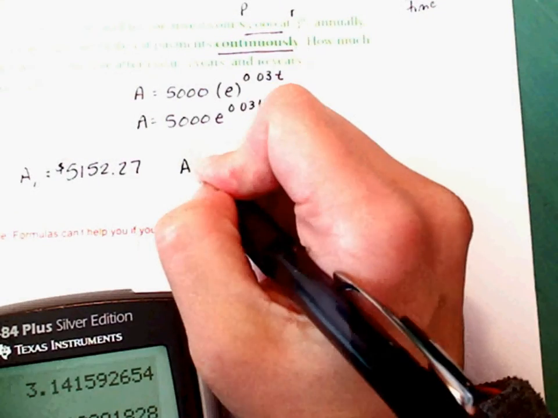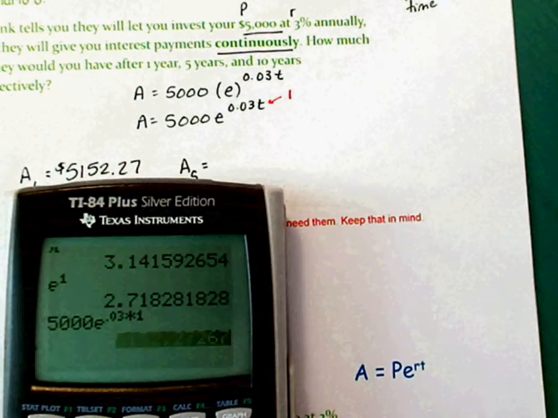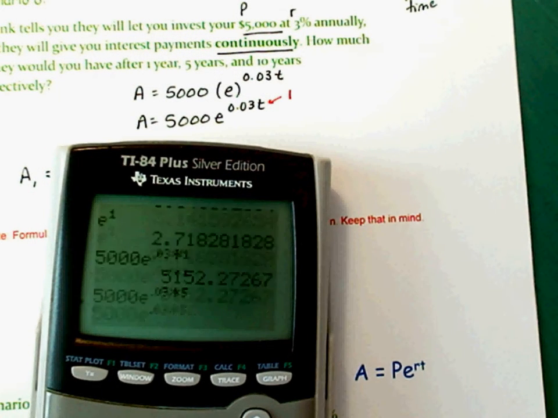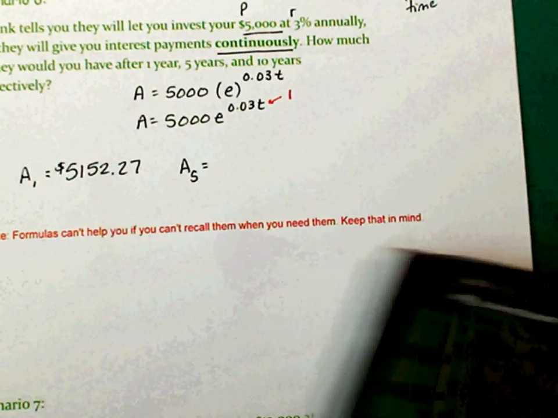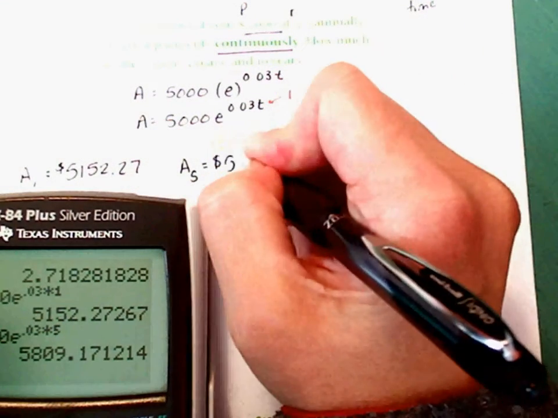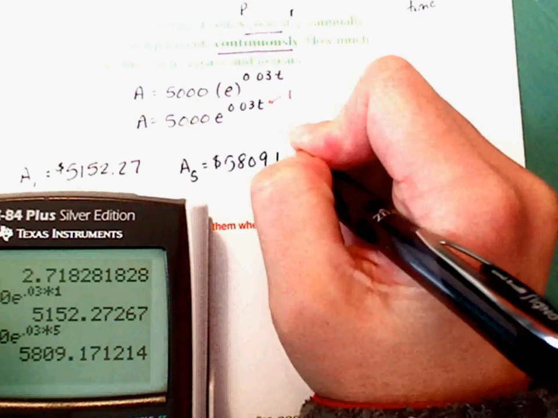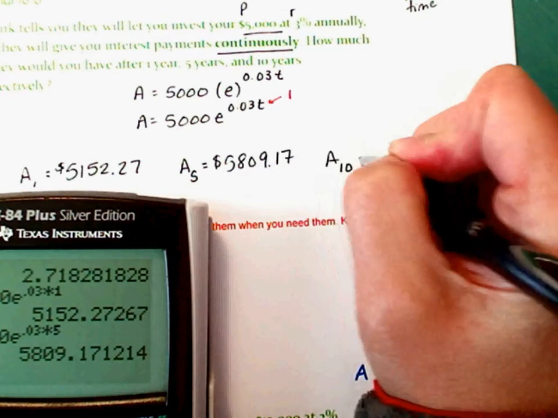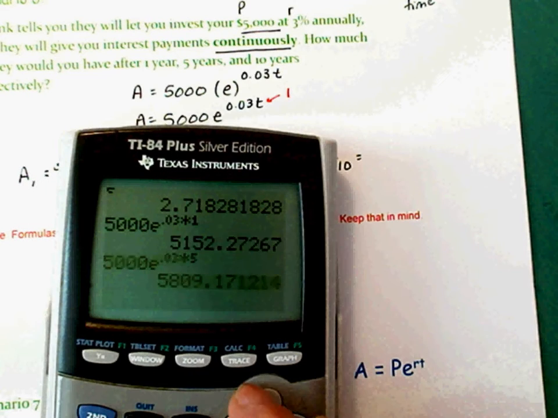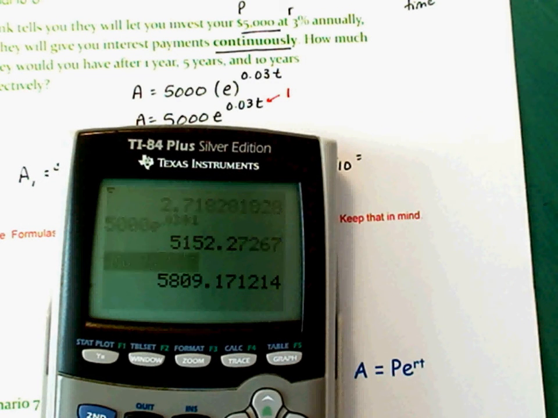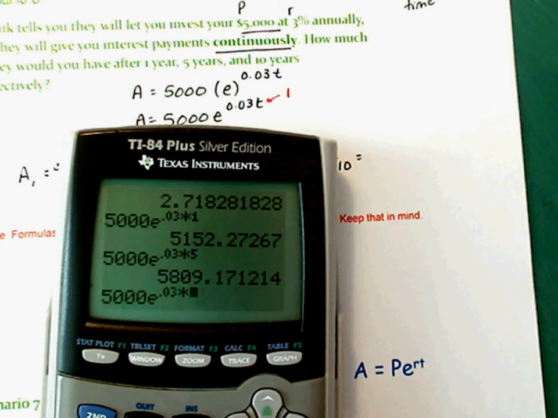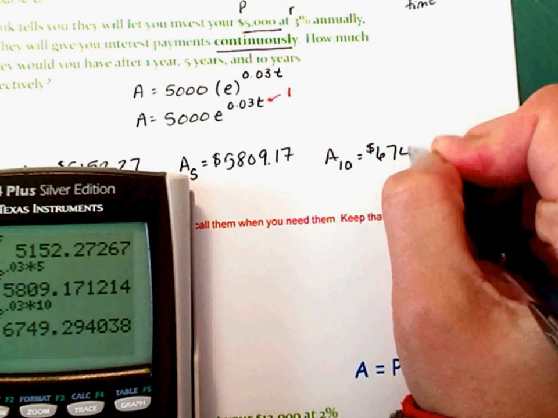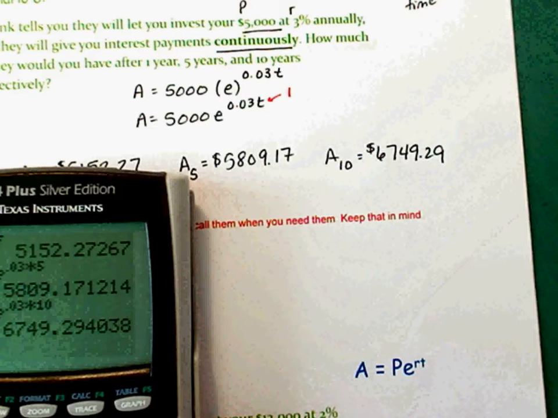Let's see. It says also for 5 years. So in 5 years, remember how I told you to go back up and push enter? Just backward. Put 5 over that 1. You're going to have $5,809.17. Okay? How about for 10 years? Same thing. Go back to the original equation. Instead of 5, I'm going to replace it with 10. So I'm going to make $6,749.29. And that's all you got to do. Okay?